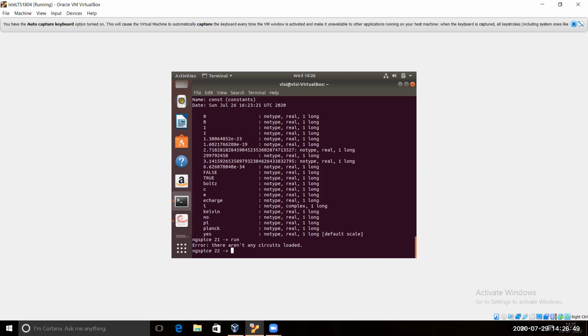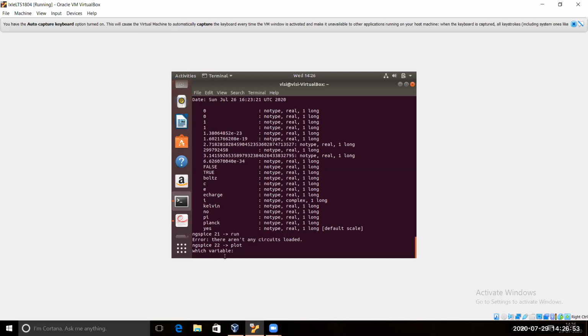Then you can do a plot. It is asking which variable to plot, the y versus x variable, because for plotting we need to access y and x. That's why it is asking which one you have to plot. You can give the name x or y, whatever. Right now we have not loaded a circuit, so it won't give any result.